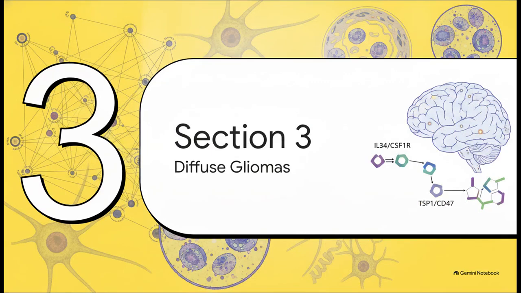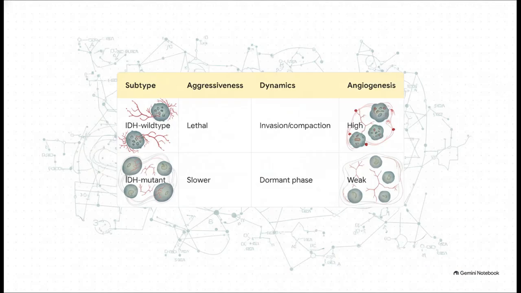In Section 3, Prototype 1, Diffuse Gliomas. Let's anchor these high-level philosophical concepts straight into hard biological reality by analyzing our first multi-scale model. Gliomas give us a pretty perfect test case for this. When you contrast IDH wild-type glioblastomas with IDH mutant gliomas, you're looking at entirely distinct causal topologies.